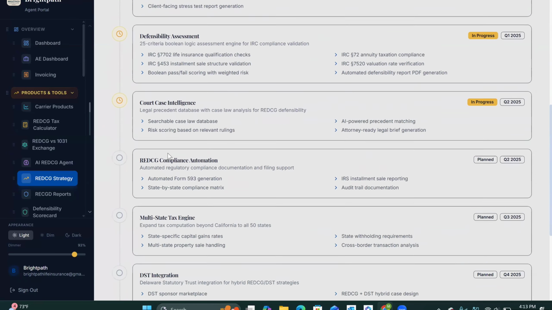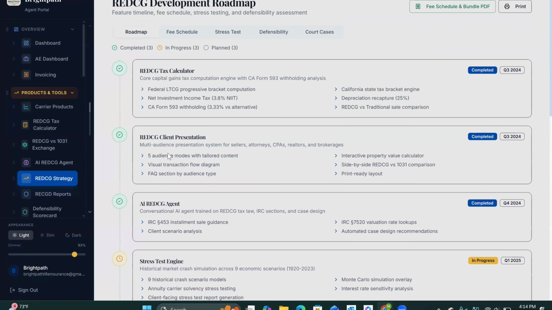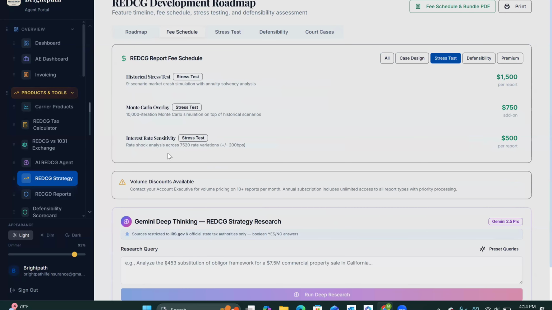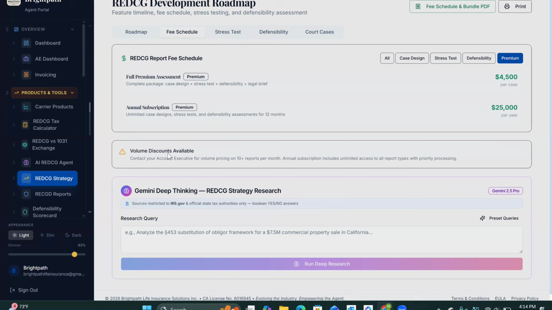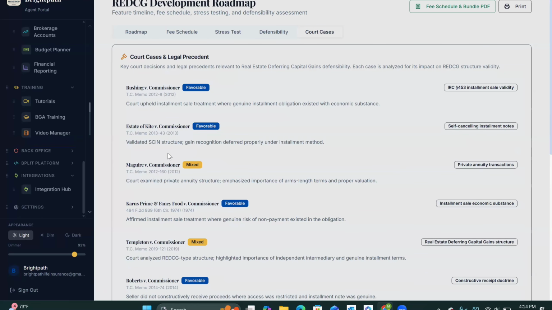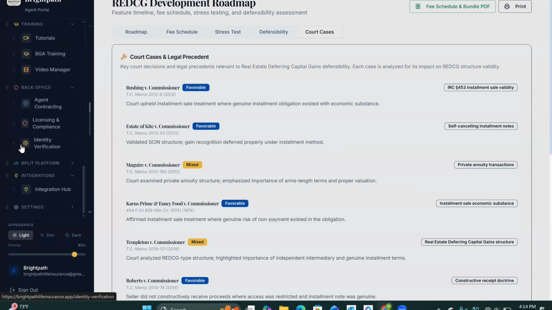We do the stress test engine. Some of these dates kind of change a little bit, but our fee schedules, you should be able to look at what your case designs are, your stress tests, your defensibility, your premium, your court cases. I think it jumped back up to that other one. Let me see, it did. So for my back office,